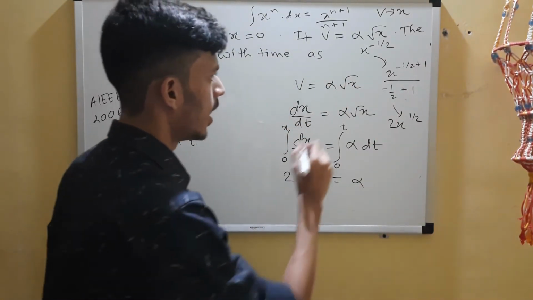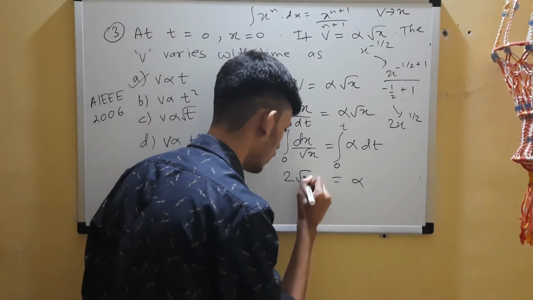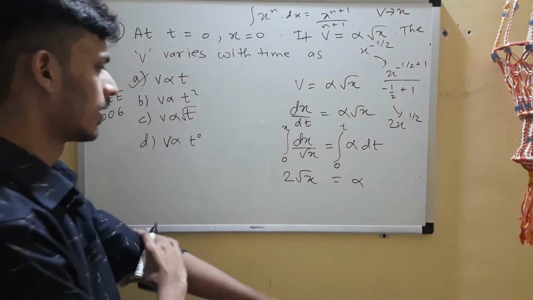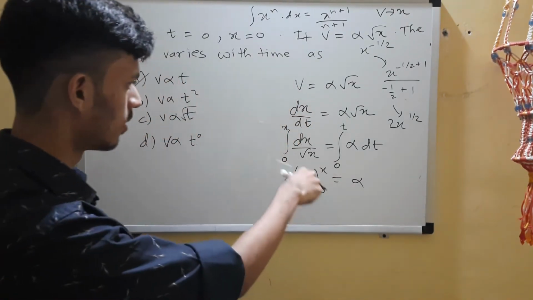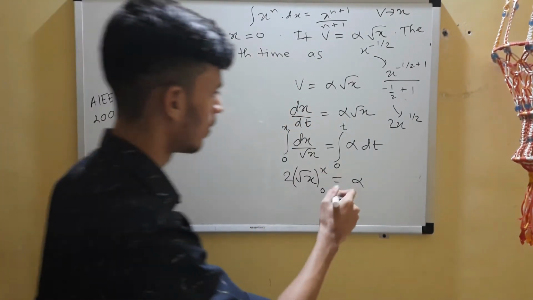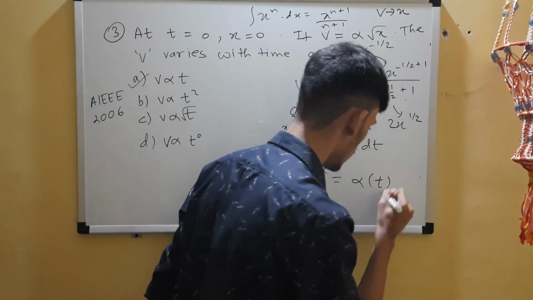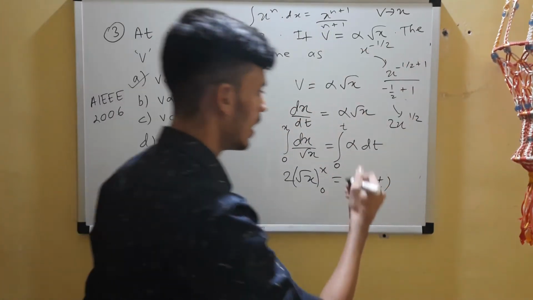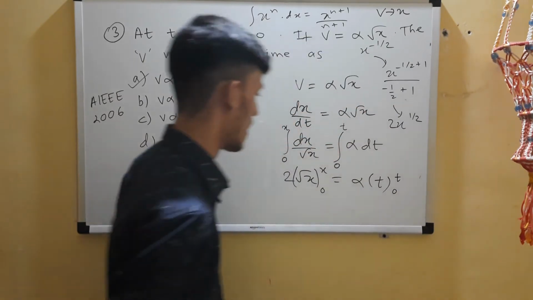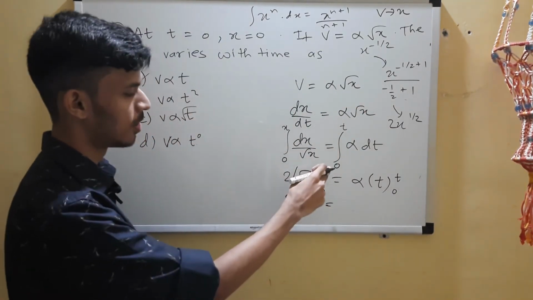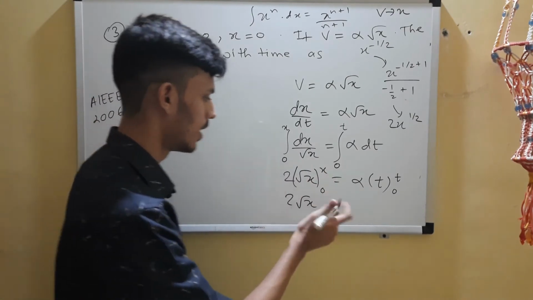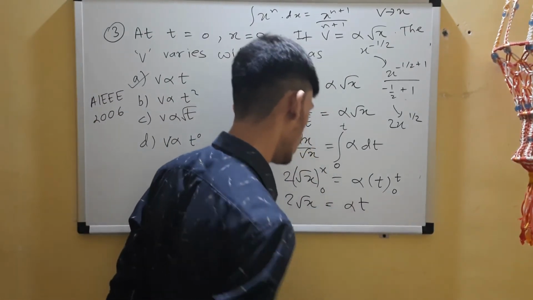So 2 x to the power half, or 2 root of x. You have to substitute the limits here, 0 to x. What is the integration of dt? t, from 0 to t. Even if you substitute upper limit minus lower limit, you'll get the same thing: 2 root of x equals alpha into t.